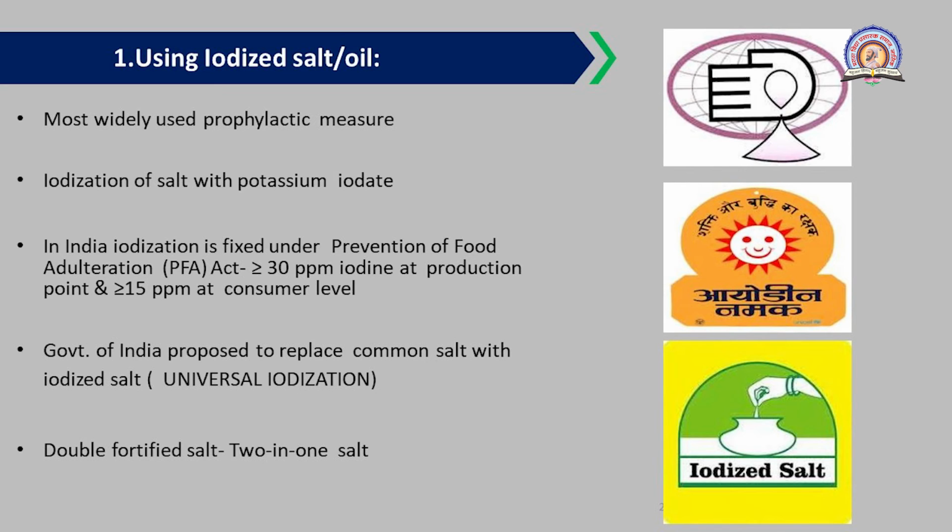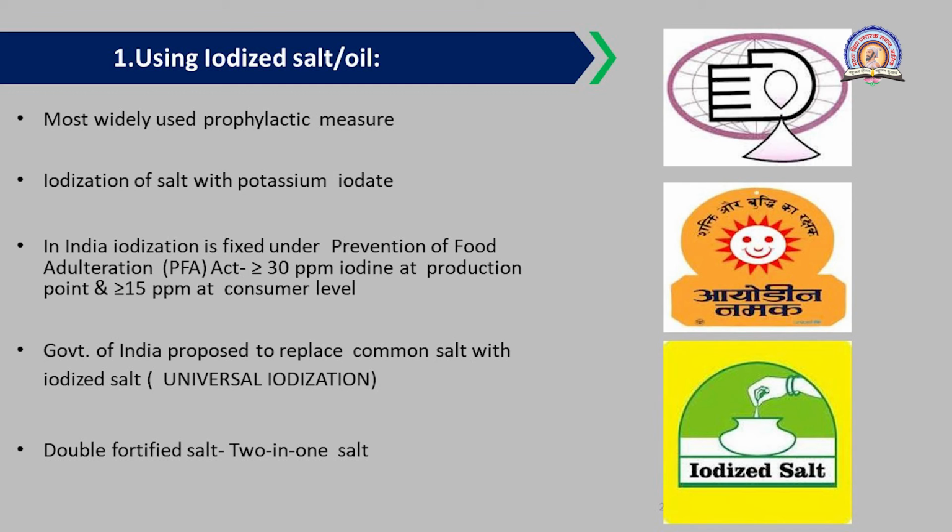By using this PFA Act, the most common salt is iodized. In this act, more than 30 ppm iodine at the production point is required, and more than 50 ppm at the consumer level. So this act is mainly for the iodization of salt.